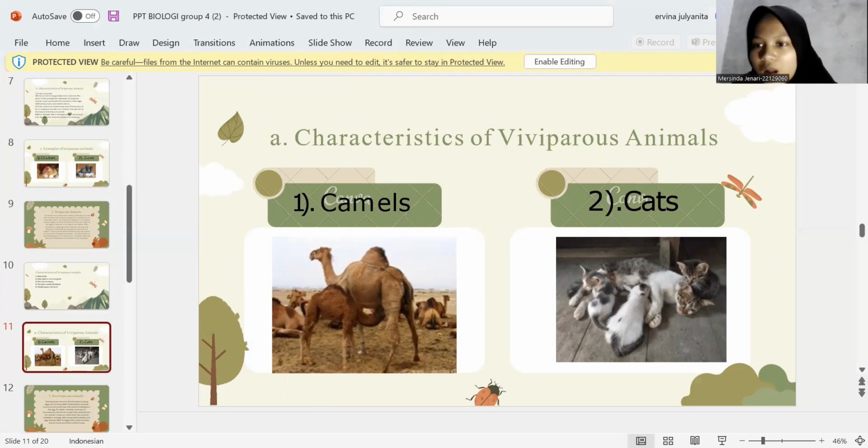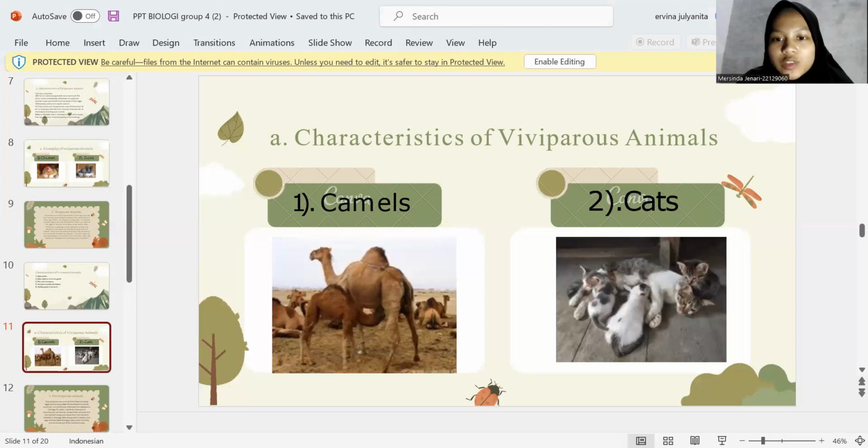Camels are herd animals of the genus Camelus that live in arid regions and deserts. Camels in general have a life expectancy of between 30 and 50 years. Camels are often touted by the general public as animals that live in the desert. Camels have a gestation period of 3 to 15 months.